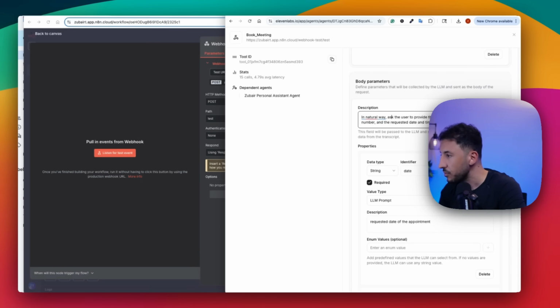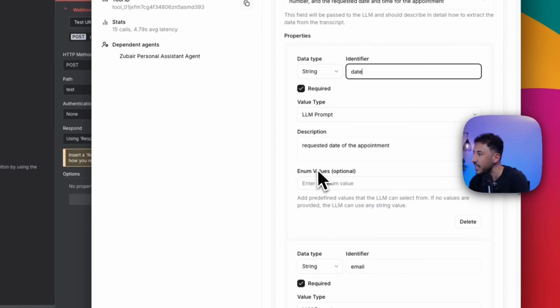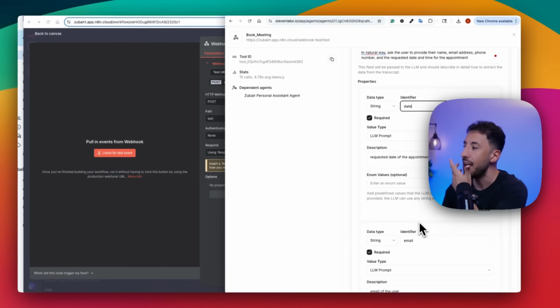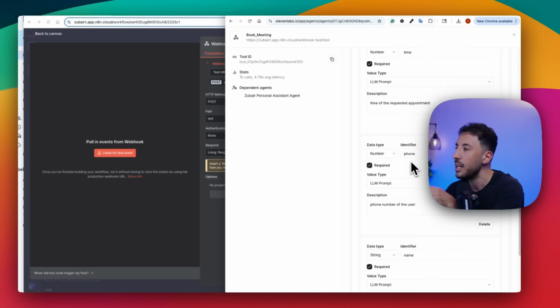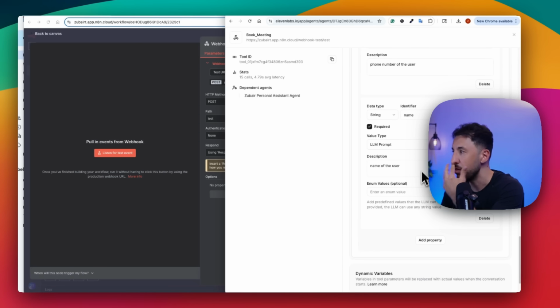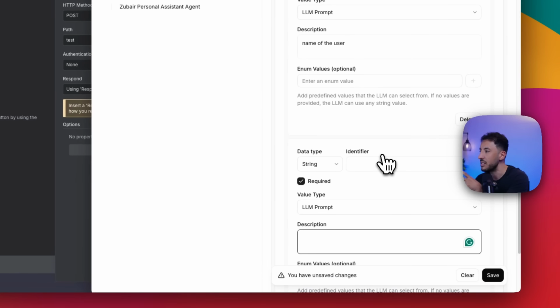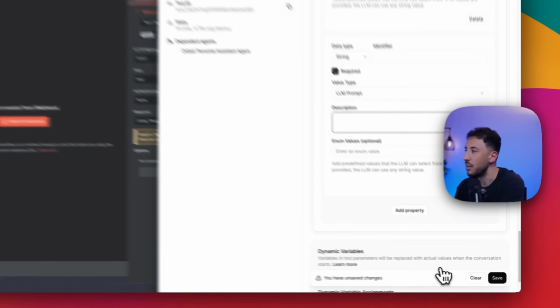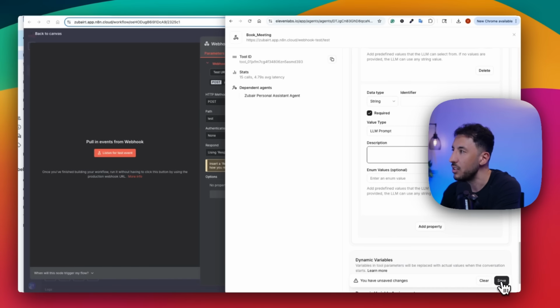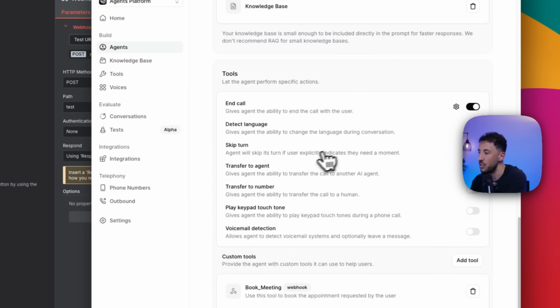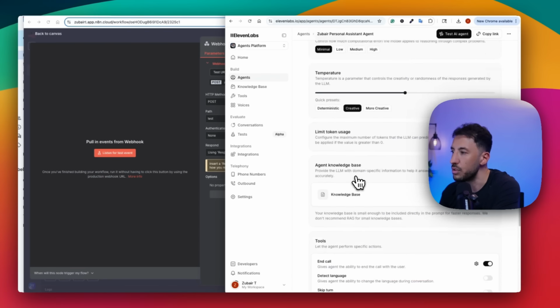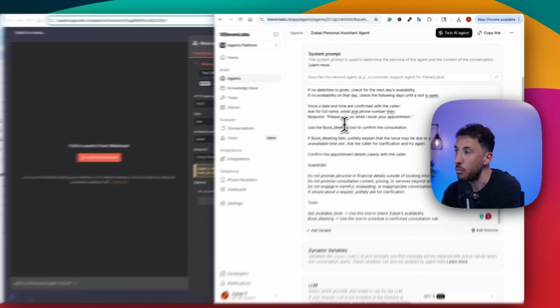As you can see, I'm sending date, and this is going to be the requested date of the appointment, as it's self-explanatory. The email, same thing. The time, and then also the phone number and the name of the person. Very simple. You can add properties very simply here, and you can send more data. Once you have everything, you just click on save, and everything will be saved. Very important: make sure you're saving as you go along. Those are the two tools that we're calling from our prompt right here.